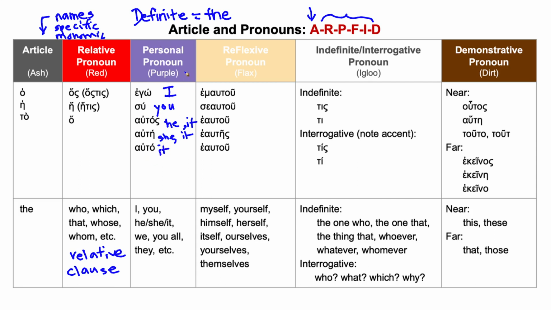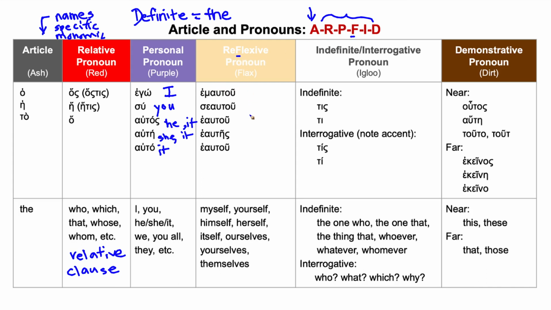But that's called a personal pronoun because it stands in for a person, or actually an object if we're talking about objects. All right, the next thing I want to point out here is this F. Now, F stands for reflexive. R was already taken by relative pronouns.